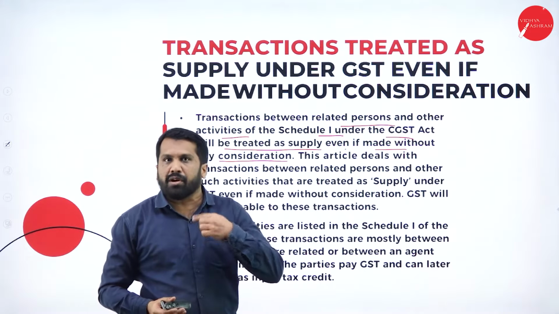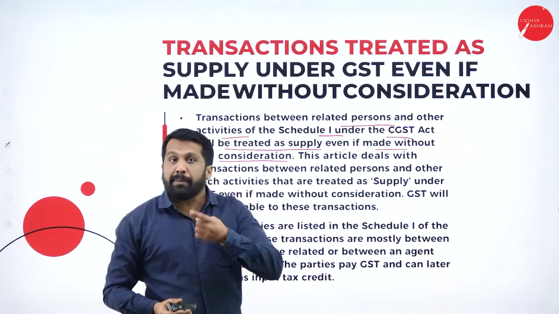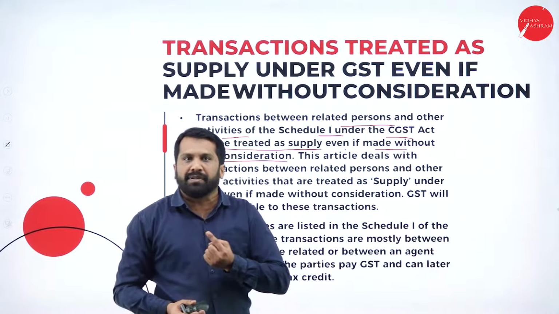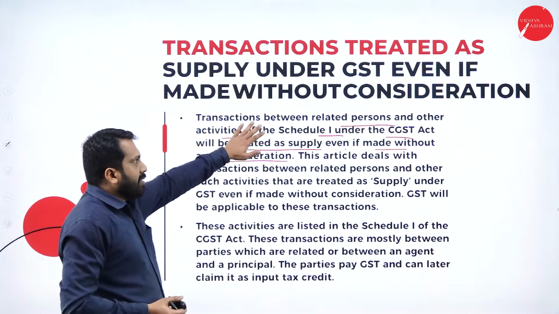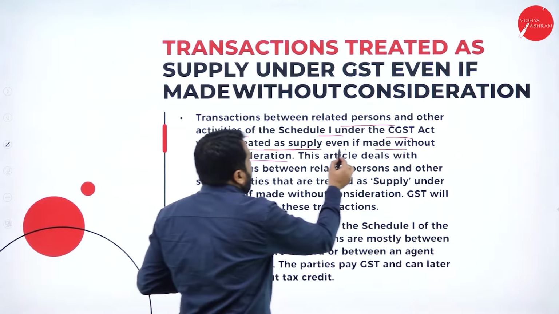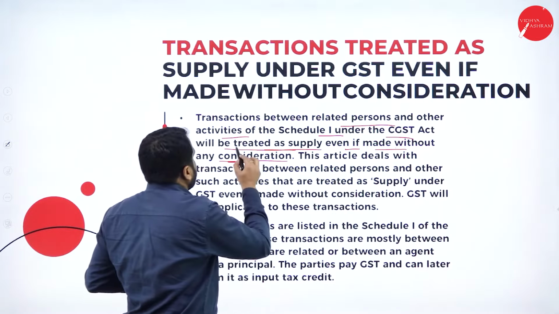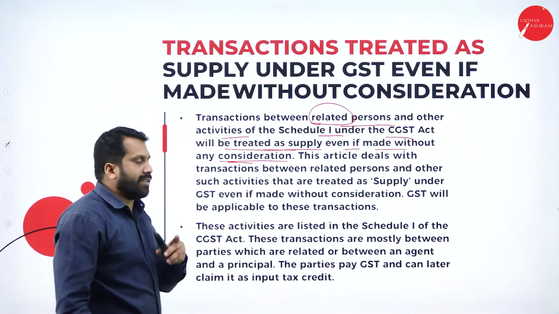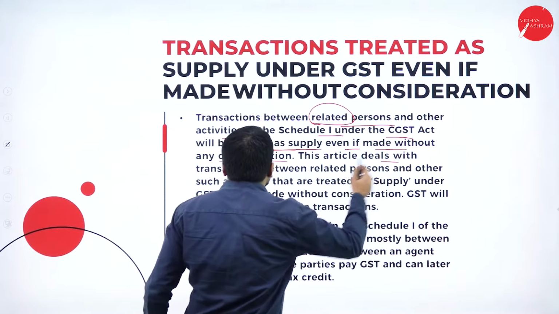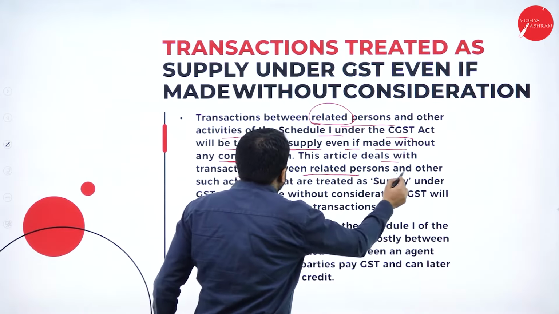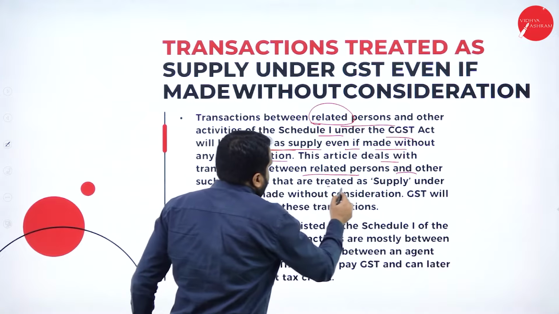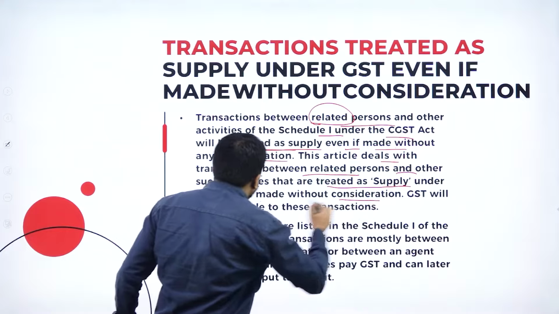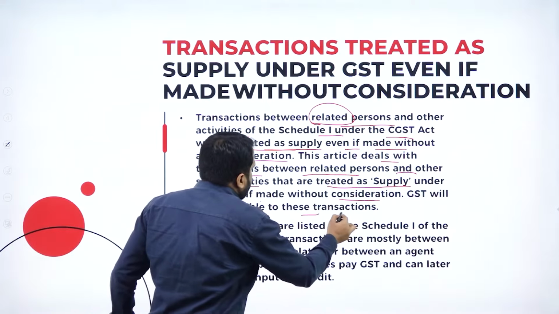If you are selling goods to your manager, your partner, employee, or employer within the premises who have an interest in that particular company, then that will be called your supply, even if made without consideration, in the case of related persons. This article deals with transactions between related persons and other such activities that are treated as supply under GST even if made without consideration. GST will be applicable to this transaction.